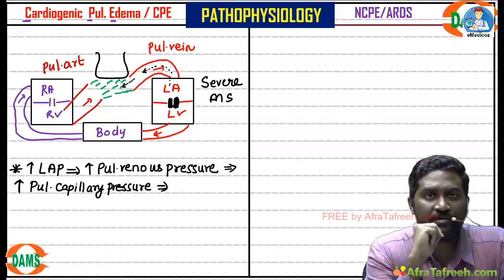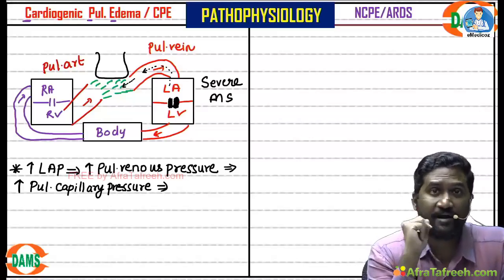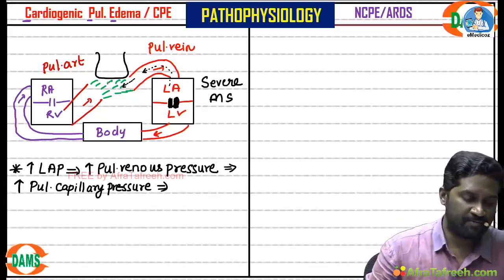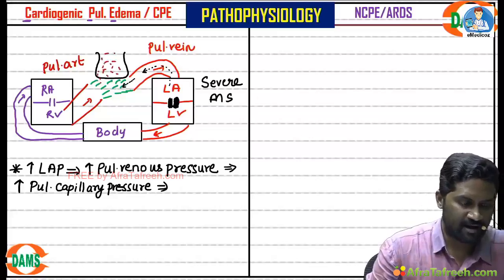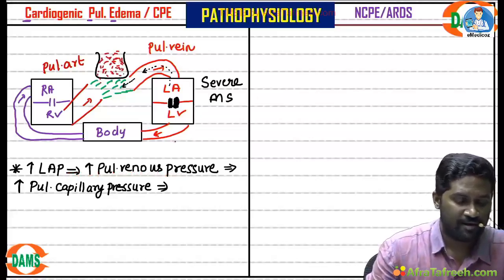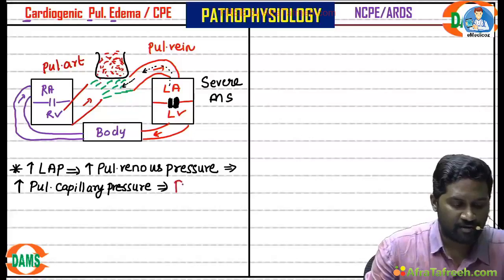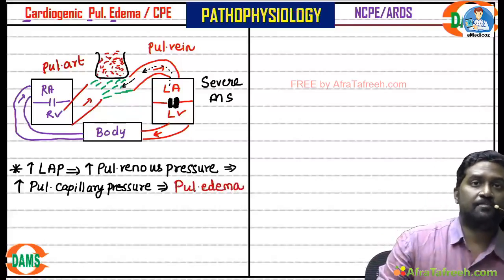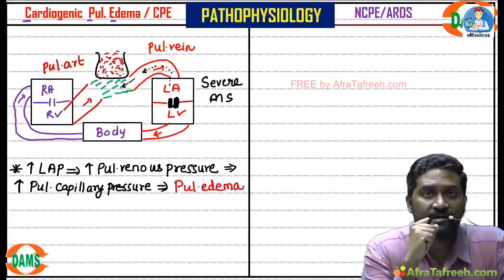Now what is happening in the capillaries? Increased hydrostatic pressure. So from the capillaries, blood and fluid will start accumulating in the alveoli. This phenomenon is called pulmonary edema. Now because alveoli are filled with blood and fluid, patient will develop cough.